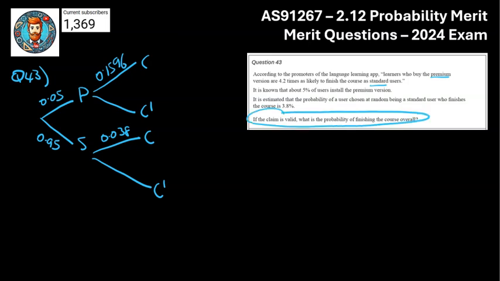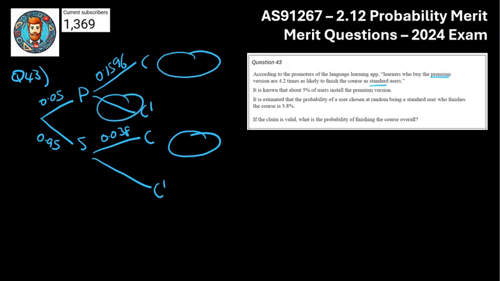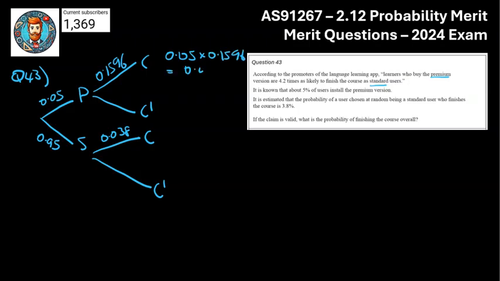So going back to the question, what is the probability of someone finishing the course overall? So that's going to relate to these two branches here, right? So we could calculate this branch here, could calculate this branch here, but we don't actually need those numbers. So let's go ahead and find out what those two values will be. So that top branch, that's going to be 0.05 times by 0.196, and that there was equal to 0.0080, which had a 4 dp rounding. And then finally, next branch here, that's 0.95 times by 0.038. And when I do that, that gets me to 0.0361. And again, that had a 4 dp rounding.